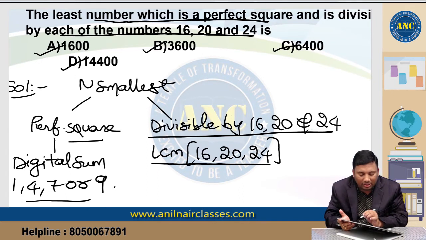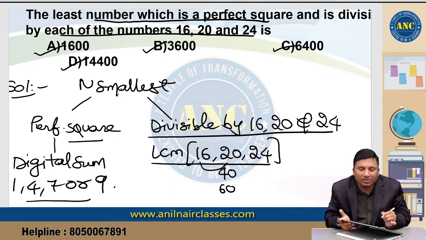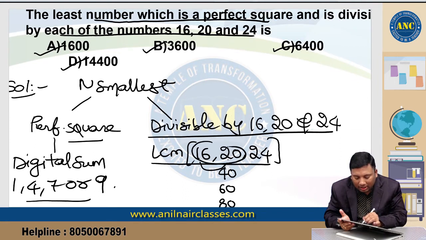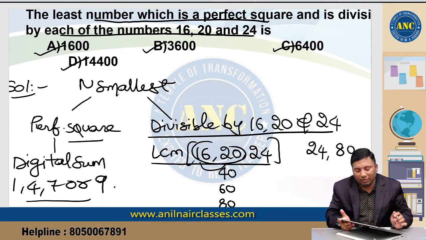Let us do it one by one. 20 is not divisible by 16. The next multiple, 40, is not divisible by 16. 60 is not divisible by 16. 80 is divisible by 16. So for these two, the common multiple I got is 80. One is 24 and another is 80.